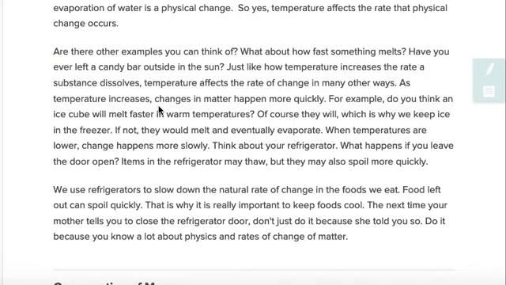For example, do you think an ice cube will melt faster in warm temperatures? Of course they will, which is why we keep ice in the freezer. If not, they would melt and eventually evaporate. When temperatures are lower, change happens more slowly.